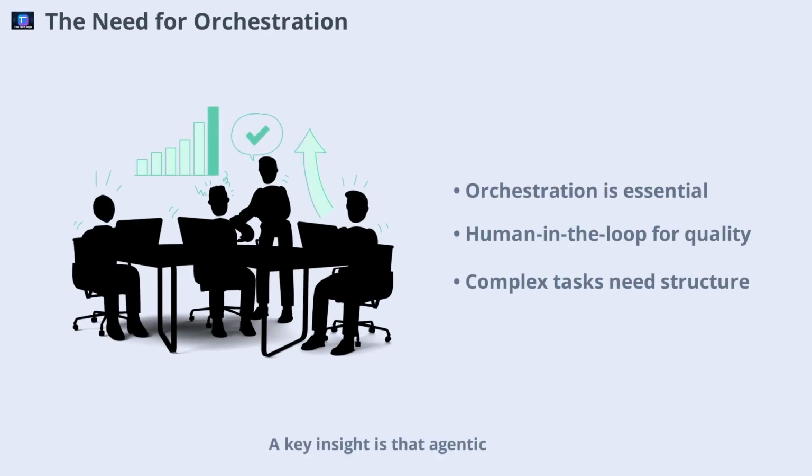A key insight is that agentic systems don't automatically think like humans. They require careful orchestration to achieve the desired outcomes. While single-agent setups work well for straightforward queries, more complex research tasks demand a structured workflow. This can involve breaking the process into discrete steps or assigning responsibilities to different agents or teams. Human oversight remains important, especially for quality assurance and refining results. As we move toward more sophisticated systems, orchestration becomes a central design challenge.